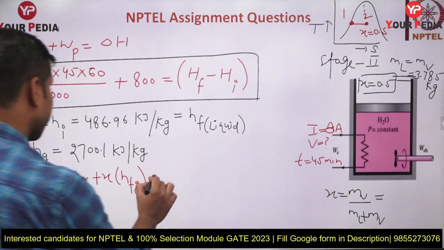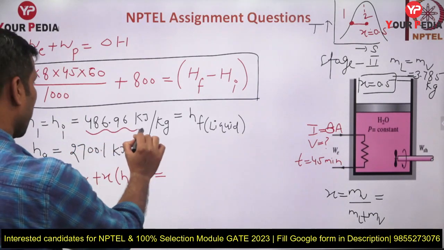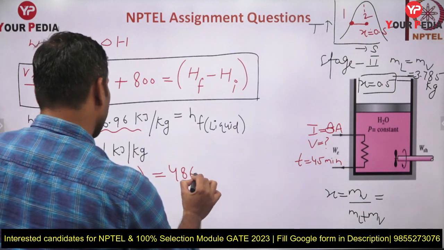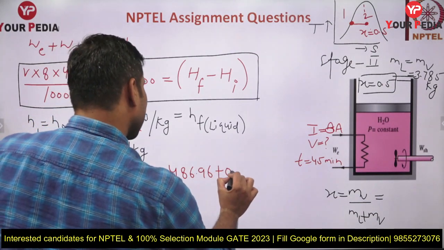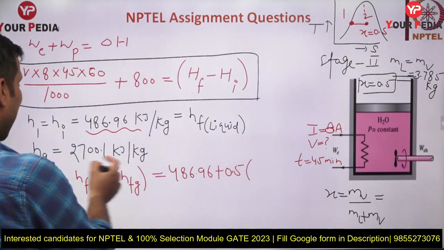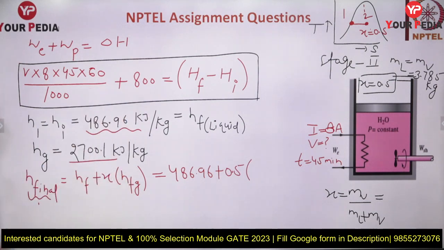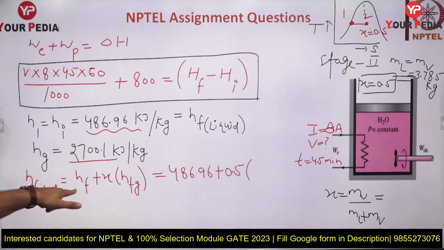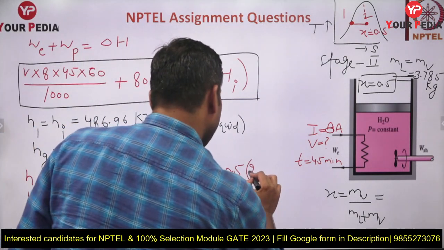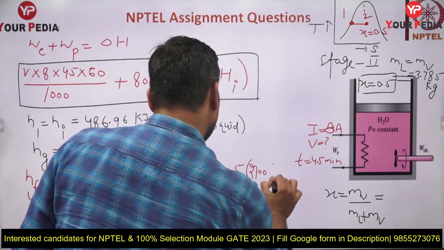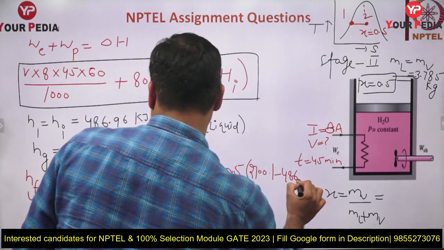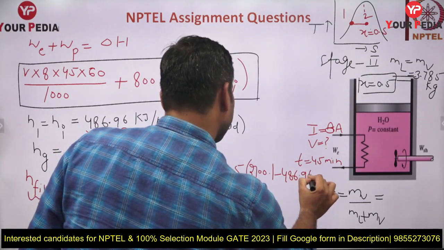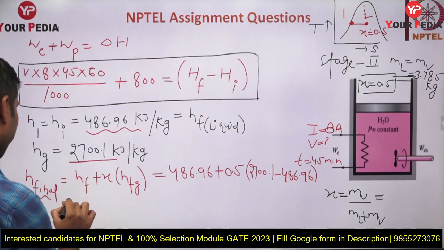So what is HF? HF is given to us. This is HF, 486.96. What is x? x is 0.5, into what is HFG? HFG will be this minus this. That's why I have written HG here initially. So this is HG initially, but this is not the final enthalpy. Final enthalpy we are going to get with HF plus x times HFG. So 2700.1 minus 486.96.